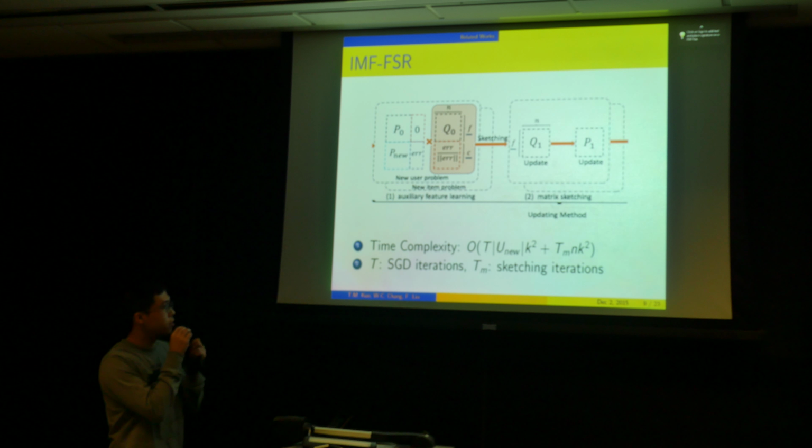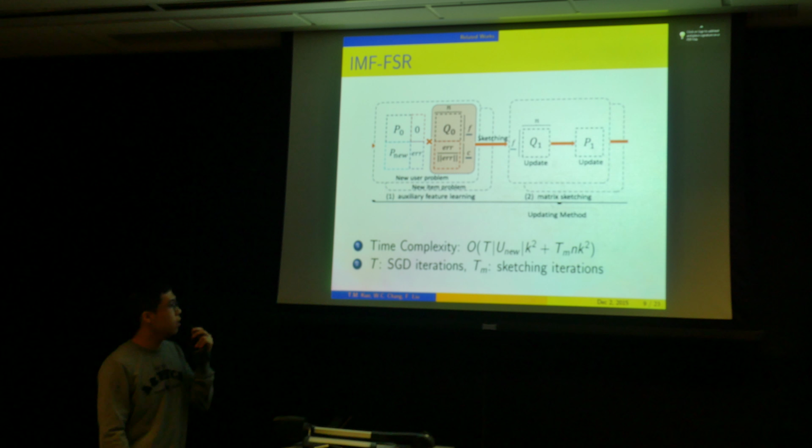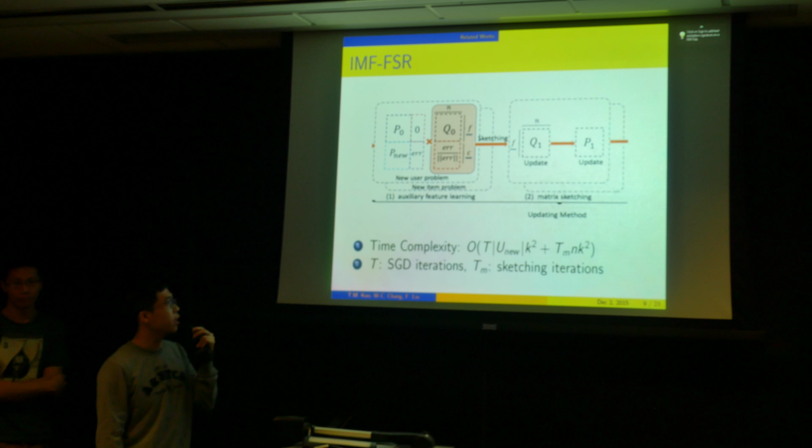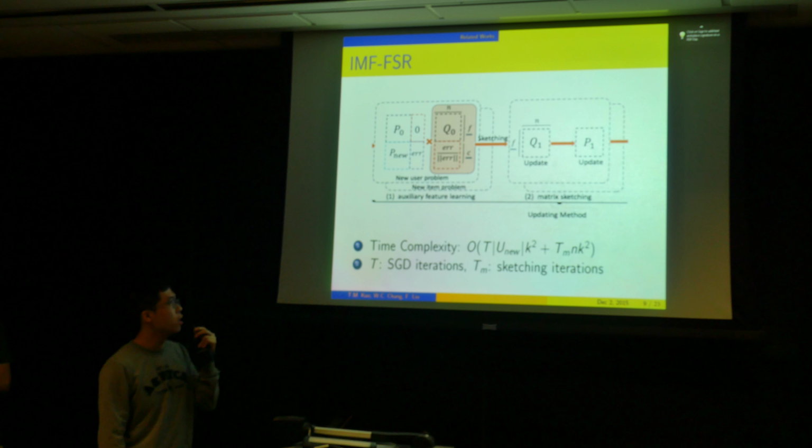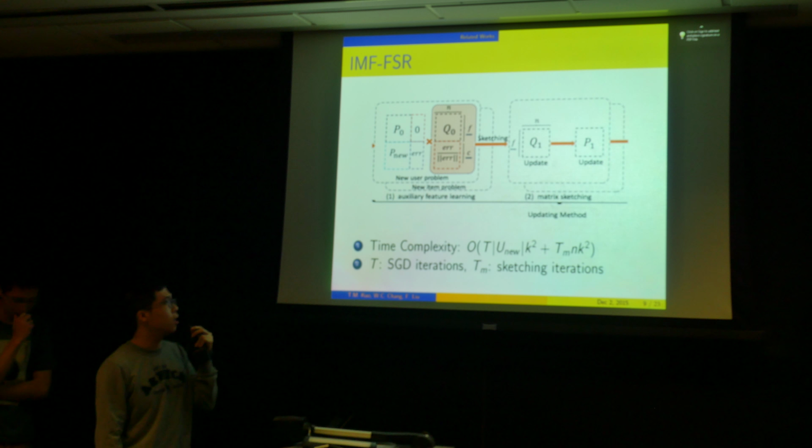Another related work is very similar to the previous one. They obtain the new user matrix P in a similar way, but they incorporate the error term into the item matrix, and they use a matrix sketching technique to obtain a lower-dimensional matrix Q. They use this updated item matrix to further update the user matrix P, and they iterate whenever a new user comes in. The time complexity mainly consists of two parts: the stochastic gradient used to obtain the user matrix P, and the matrix sketching technique.